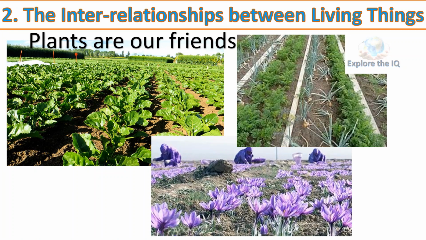Plants are our friends. Just as we need animals, we need plants too. Plants give us food grains, vegetables and fruits. We love flowers too. We use them for many different purposes. We get flowers from plants. We also get cotton wool from plants to make cotton clothes.